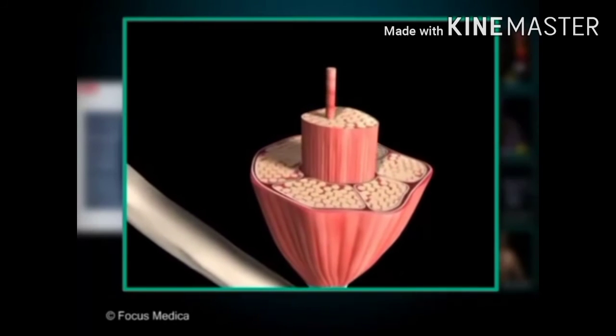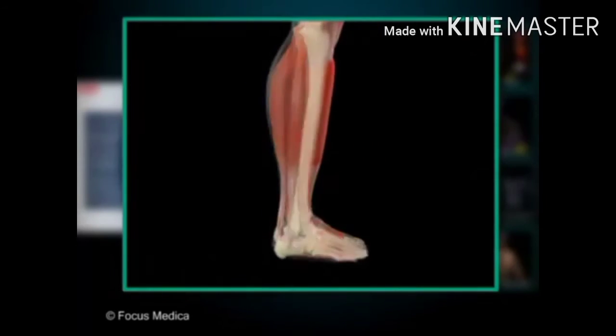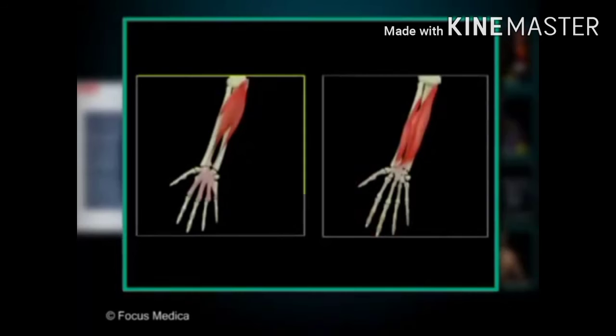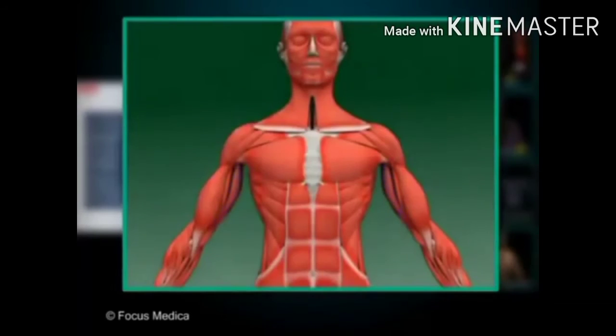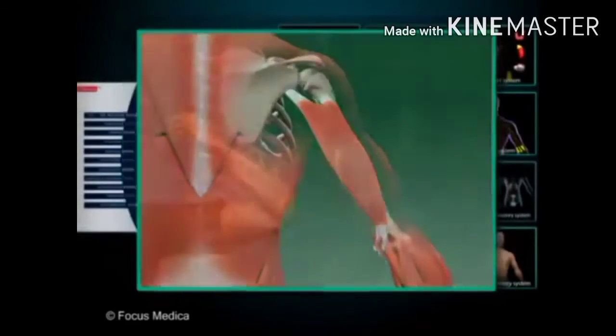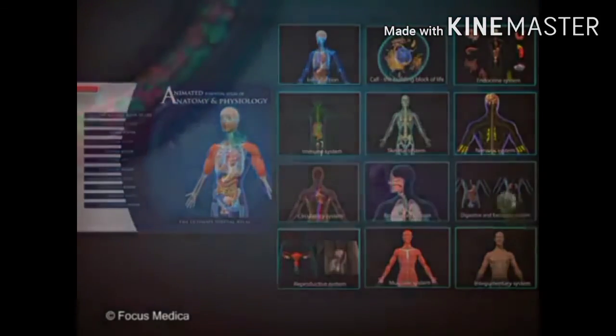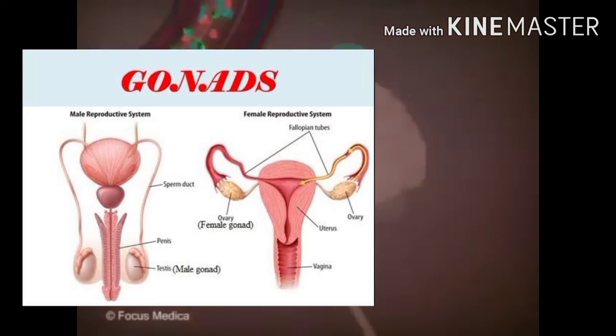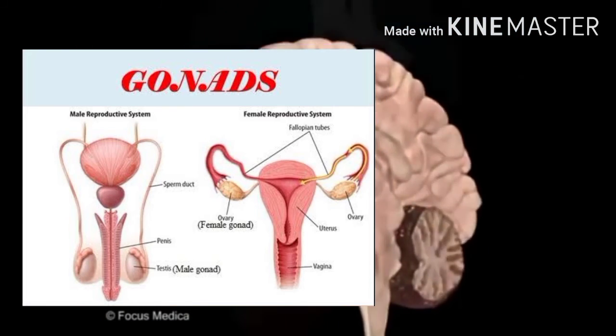In case of sudden stop of heartbeat, epinephrine is helpful in restarting the heartbeat. The hormones secreted by adrenal gland are called fight-flight hormones. Number 5, gonads. Number 1, ovary.